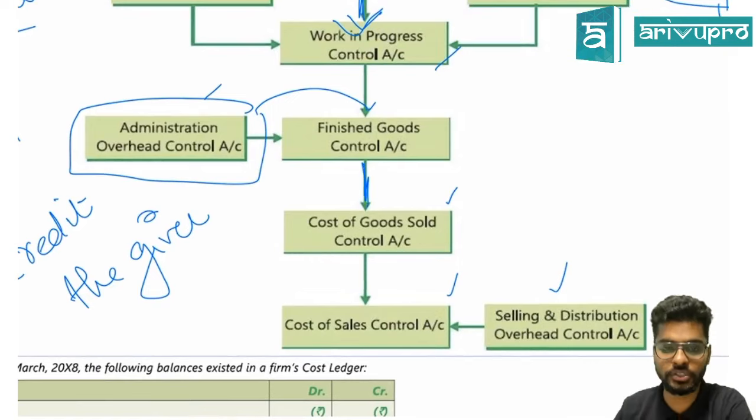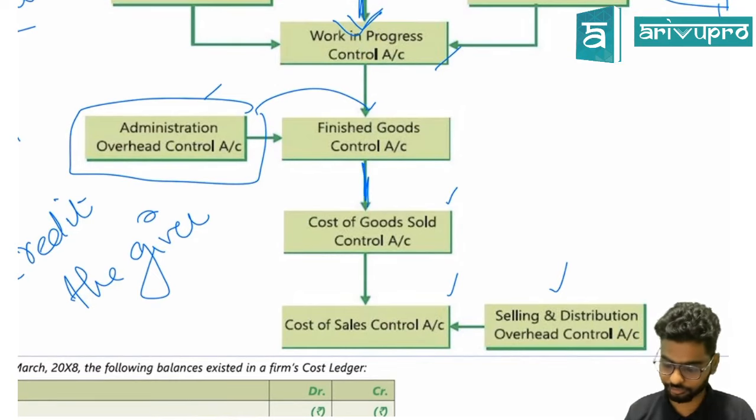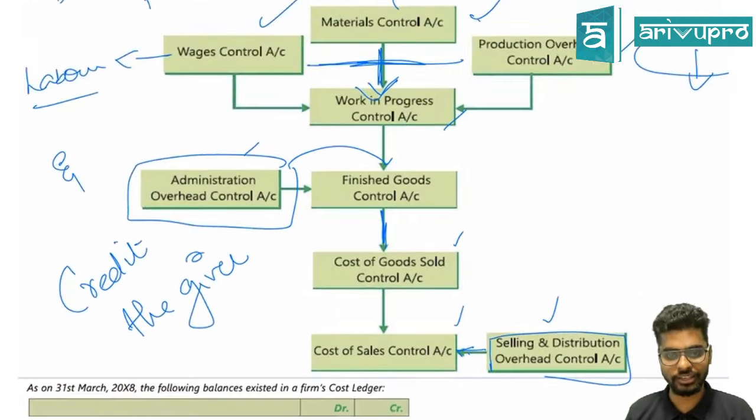From the finished goods, I would have a cost of goods sold, right? From the cost of goods sold, you will add your selling and distribution, which will go to cost of sales. Did you understand till here? I think if you know the cost sheet properly, I think it's pretty much the same. Guys, are you clear till now?